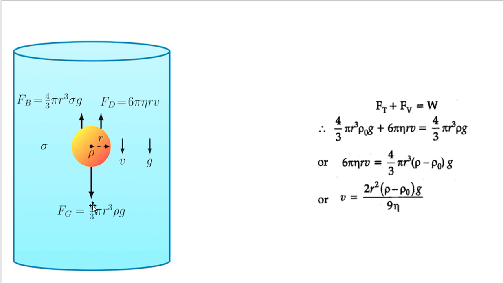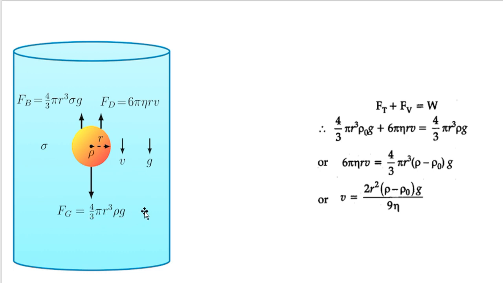And weight is one kind of force. This vector represents the force, and this force acts vertically downwards. Due to weight the body falls downwards. So Fg, force due to gravity, is equal to 4 by 3 pi r cube rho into g.